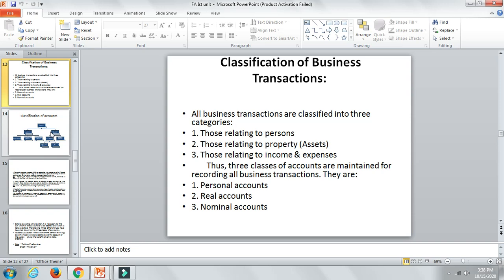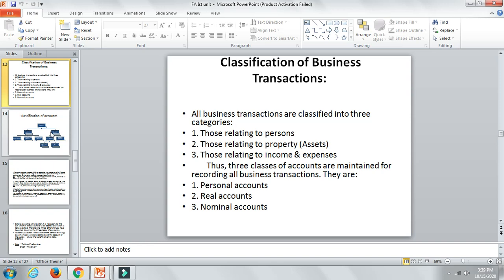Those relating to property mean assets. All the things we have with us will be called assets. A car, a bike, a machinery, a motor vehicle, land, property, right? These are all assets for a business. Cash could be an asset, or any furniture, or any machinery. That will be an asset for the business.